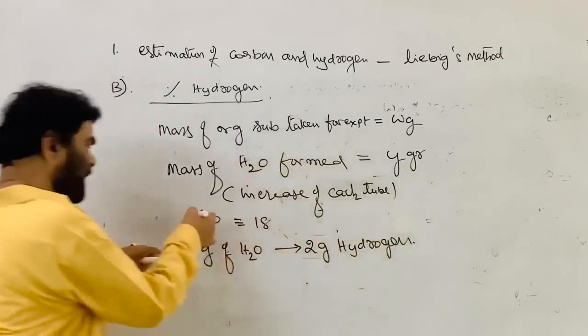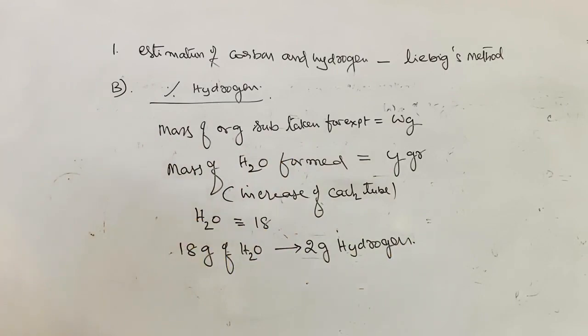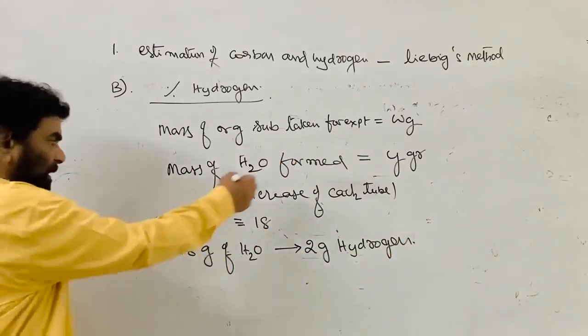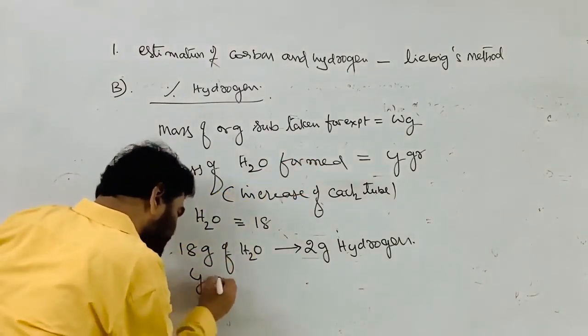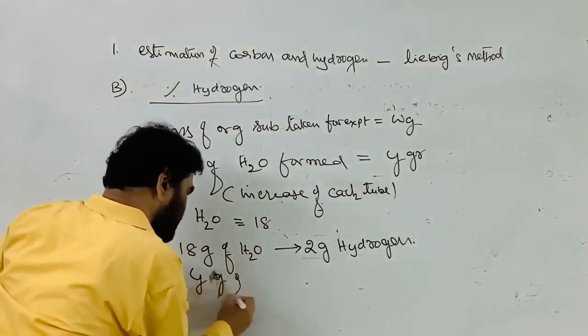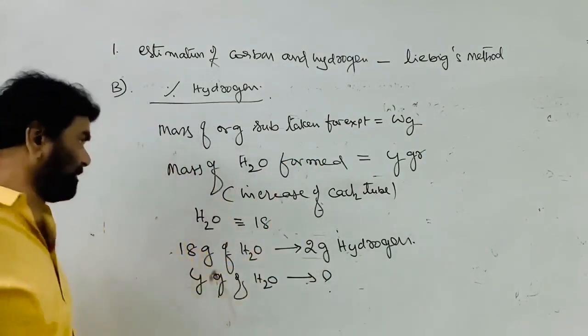According to the formula H2O, 18 grams of water contains 2 grams of hydrogen. Here, Y grams of water, which is formed in the experiment, contains how much hydrogen?